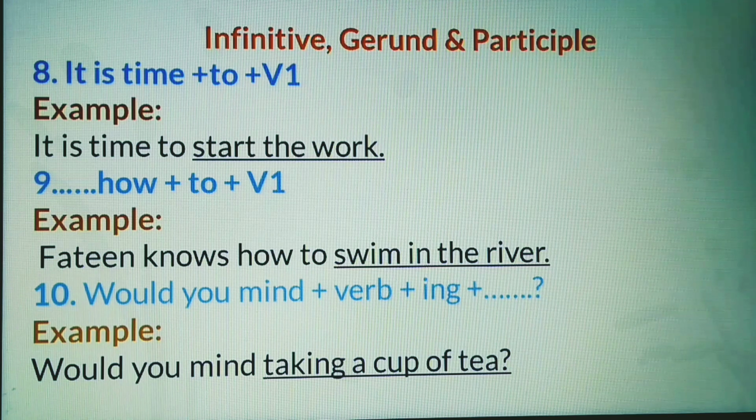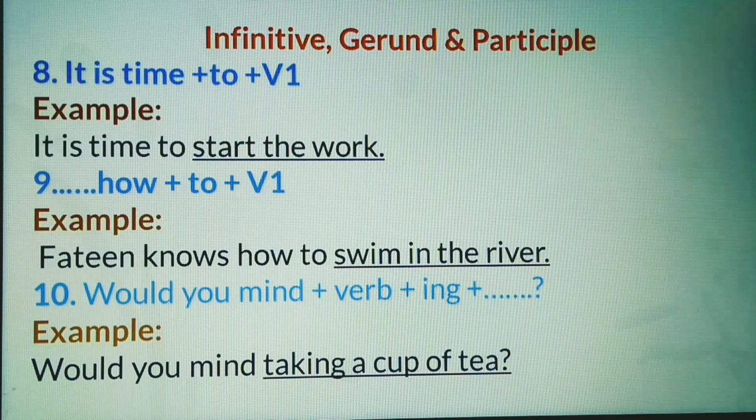It is time to start the work. Number 9. If you find incomplete sentence with how, then to plus verb, that means an infinitive, can come to complete it. Look at the example. Fatin knows how to swim in the river.